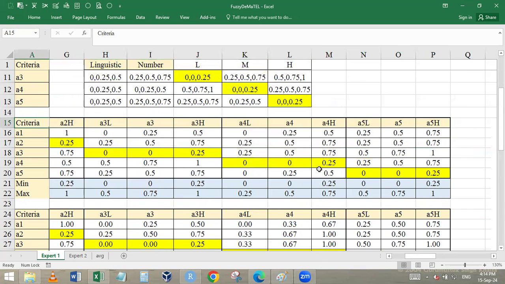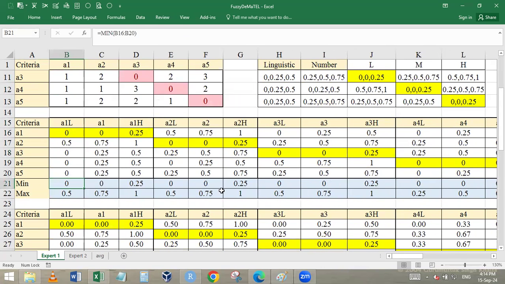The next thing it says, how we start with? We start with, take the low value of the low and take the maximum value of the high. Take the low value of all the low. So here it is the minimum value of all the low. Here also it's the minimum value of this second low, minimum value of third low, minimum value of the fourth low, and so on.